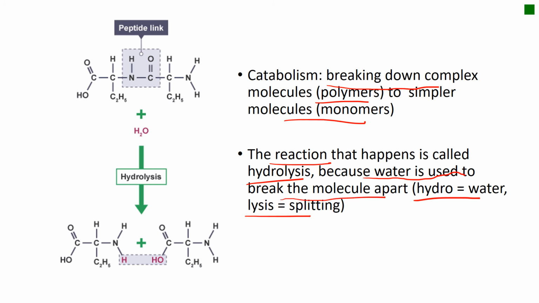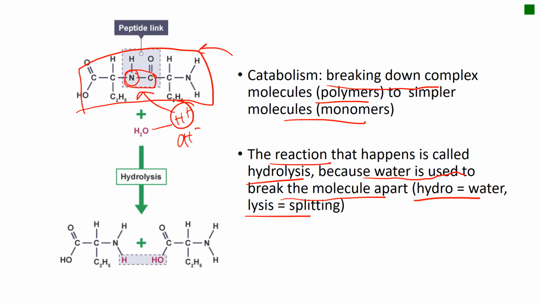apart. So as you can see from here, this is the backwards of the first diagram. Here they already become protein, right? The C and N has been bonded. So when the water splits we have H plus and OH minus, right? So the nitrogen will be given hydrogen again, as you can see from here, and the carbon will be given OH, so that it will become like this again.